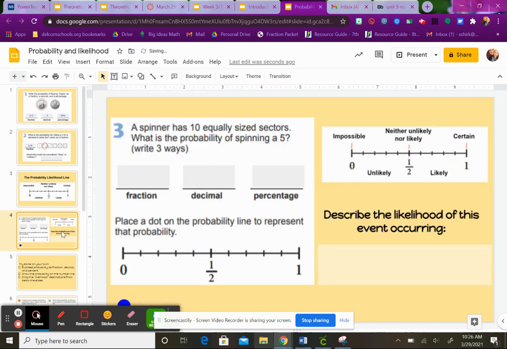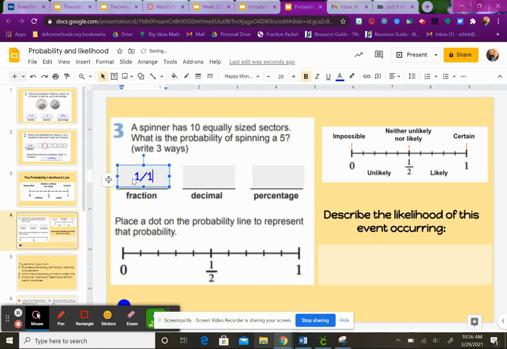And then last but not least, we're going to do these. It says a spinner has 10 equally sized sections. So that means there are 10 sections and they're labeled 1 through 10. And I want to know what's the probability of spinning a 5. Well, 1 through 10, there's only one 5 there. So it's 1 out of 10.